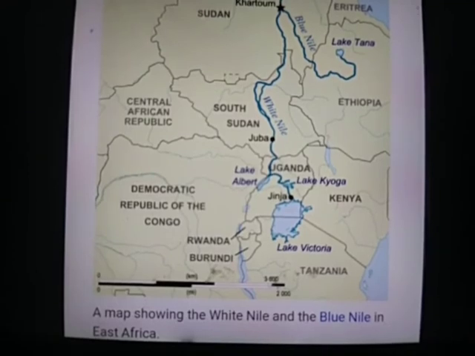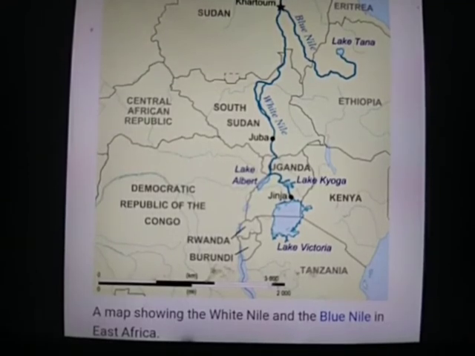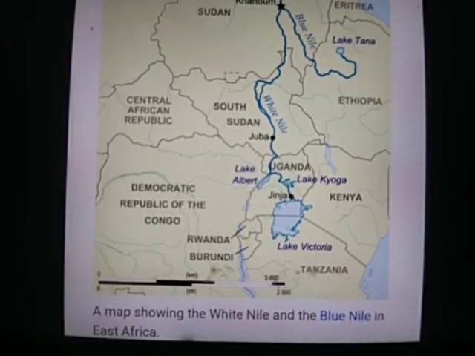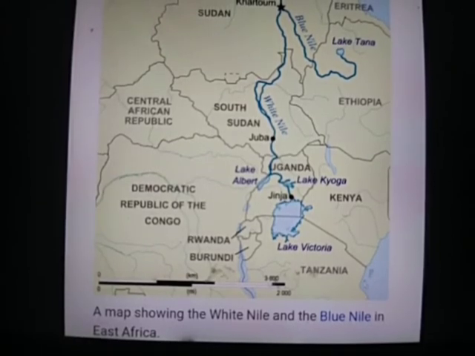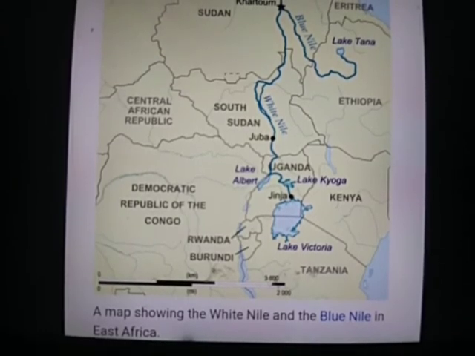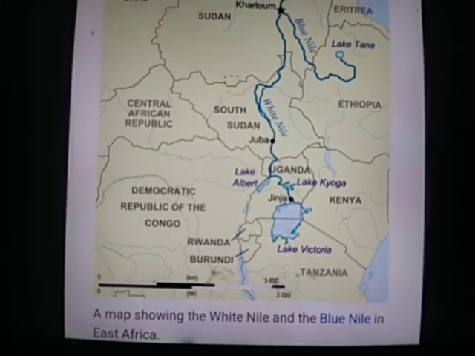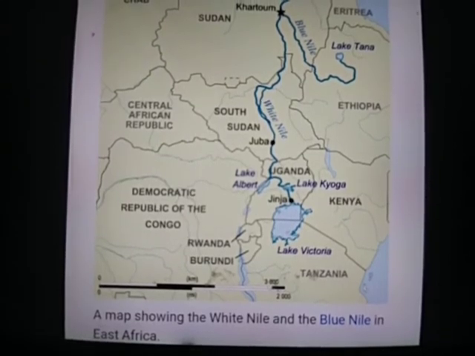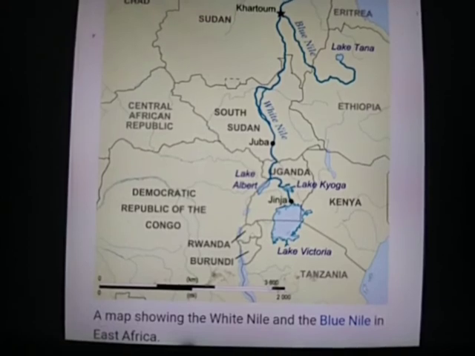The White Nile is longer and rises in the Great Lakes region of Central Africa, with the most distant source still undetermined, but located in either Rwanda or Burundi. It flows north through Tanzania, Lake Victoria, Uganda, and South Sudan. The Blue Nile begins at Lake Tana in Ethiopia and flows into Sudan from the southeast. The two rivers meet just north of the Sudanese capital of Khartoum.